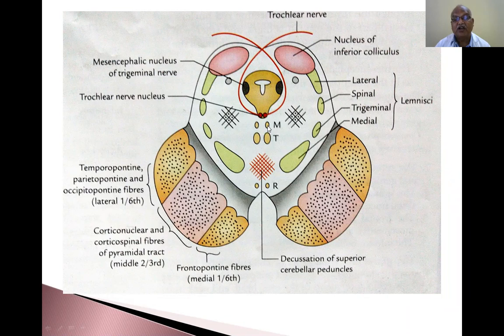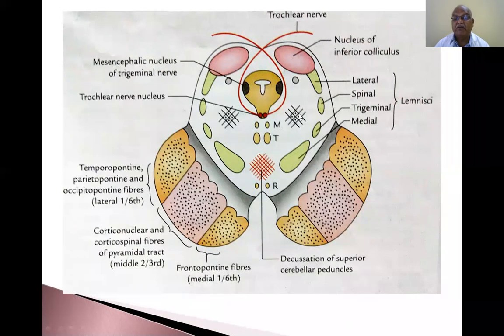Whereas medial longitudinal fasciculus is present on either side of the paramedian plane. So this is the medial longitudinal fasciculus. This is the tectospinal tract. This is the decussation of superior cerebellar peduncle, because midbrain is attached to the cerebellum by means of superior cerebellar peduncle.